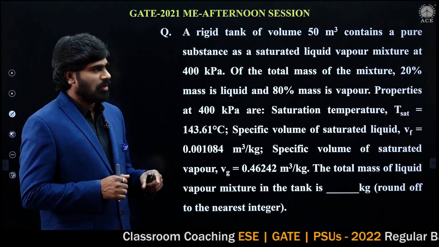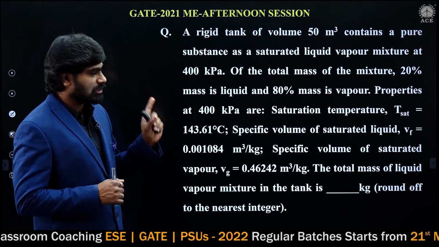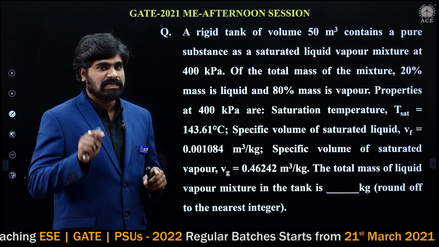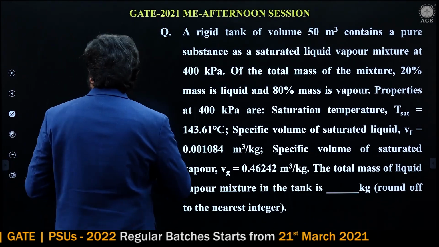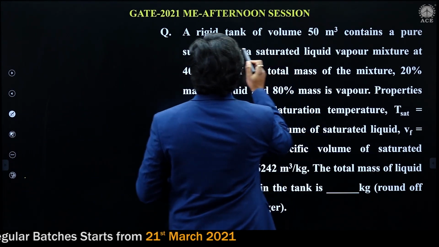Now let us solve this problem. A rigid tank of volume 50 meter cube contains a pure substance. This is from properties of pure substances. The volume is given as 50 meter cube, and he said rigid tank.